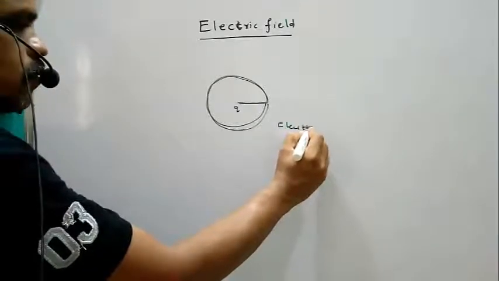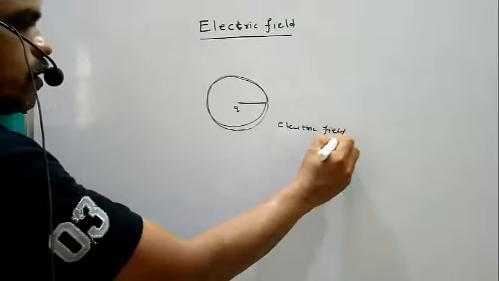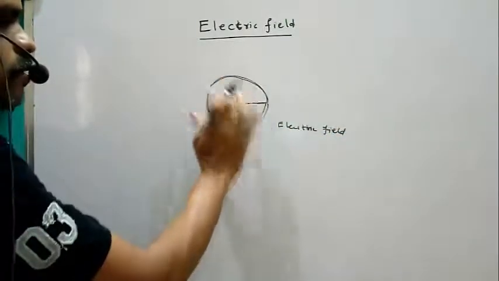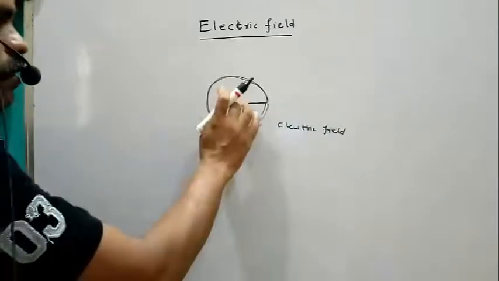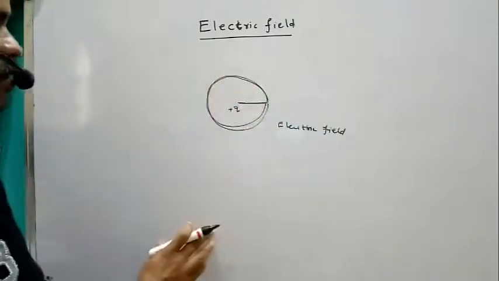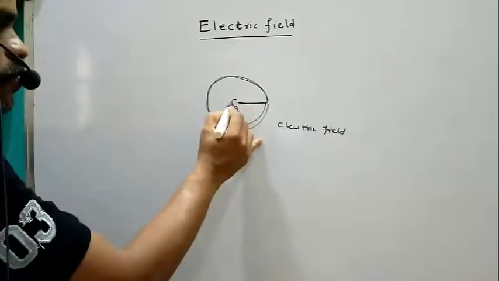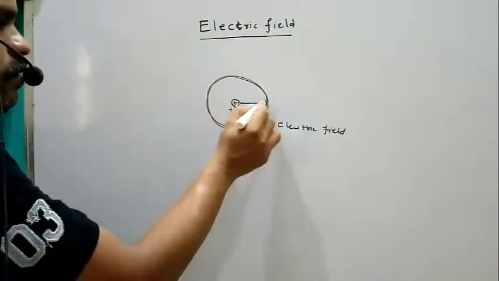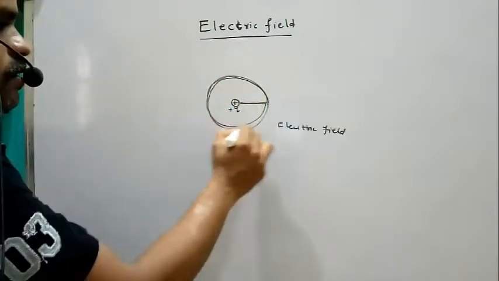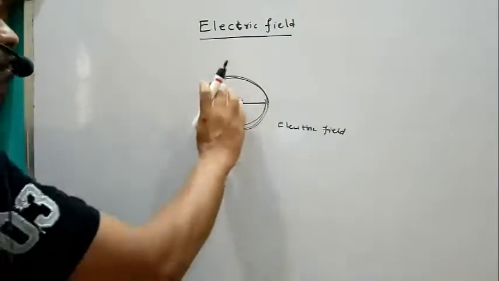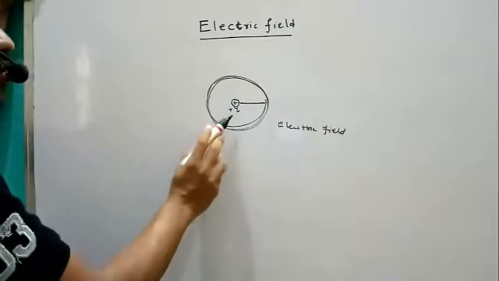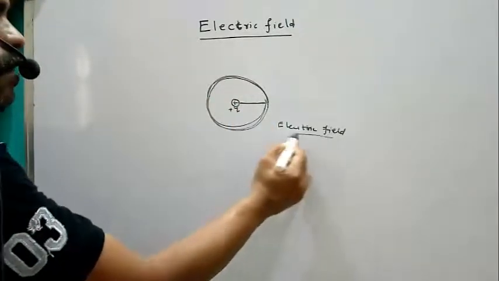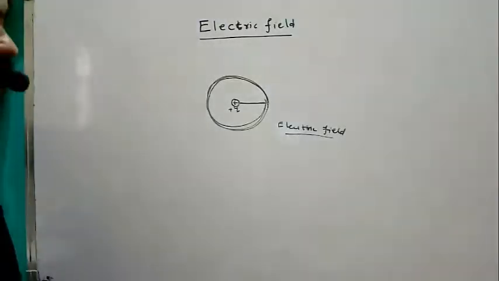Electric field. See, if it is a positive charge, some space is affected by this charge. Influence is there. For example, this is a charged body, a positive charged body or negative charged body. The effect is influenced. So how much space is influenced by this charged body or charged particle, the total space is called electric field.